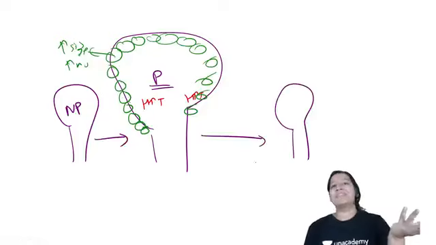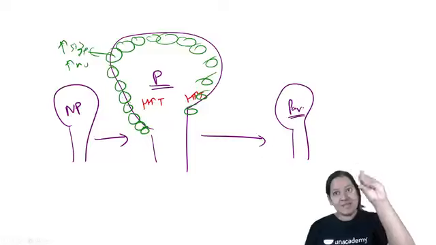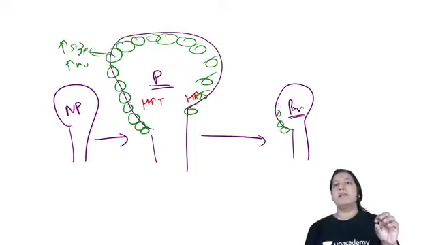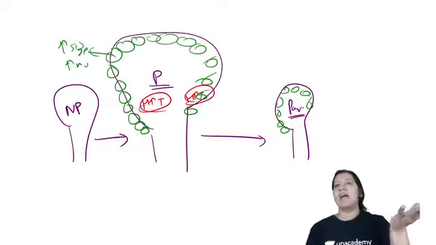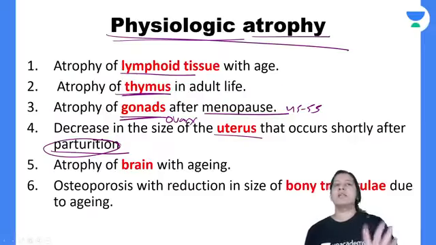So how does it shrink? This is known as parturition. How does it shrink back after parturition? It is due to atrophy. The cells present here will decrease in number and size. So due to hypertrophy it increases in number and size, and due to atrophy it again becomes the non-pregnant size. So this is an example of atrophy.